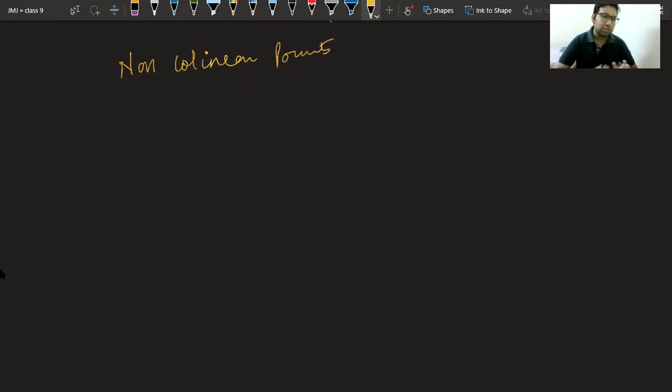Now the question comes how to draw such a circle with 3 points given. If I give you 3 points in a plane like this, point A, point B and point C, we can say these points are non-collinear without any issue. Yes class, because they are not lying on a straight line, they are non-collinear points.